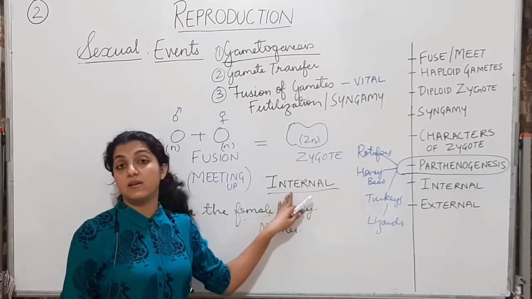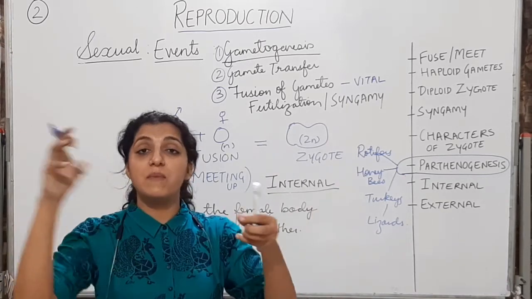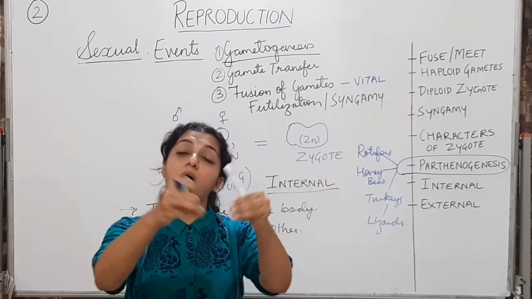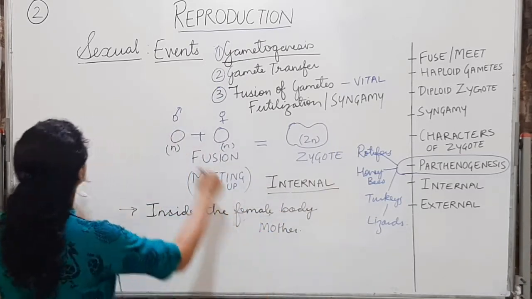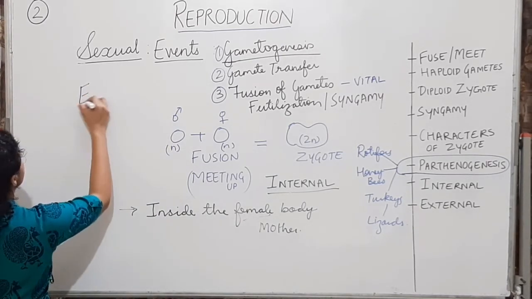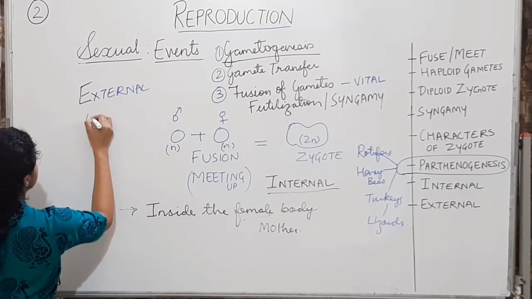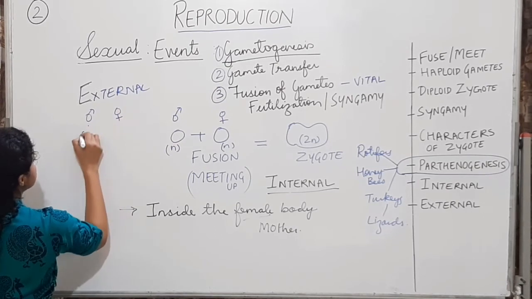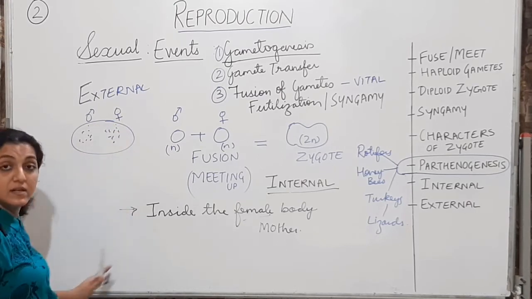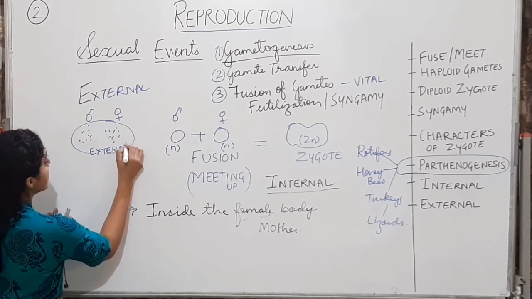Whereas there are organisms where the male as well as the female release their gametes into the water, and fertilization happens in the water. That type will be external fertilization, where the male as well as the female give their gametes in the external environment, not inside either body.